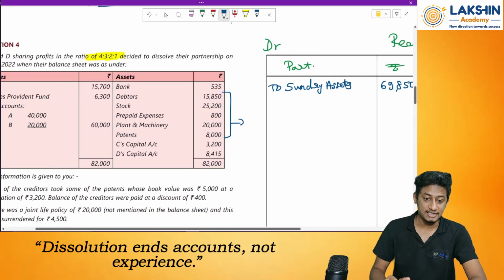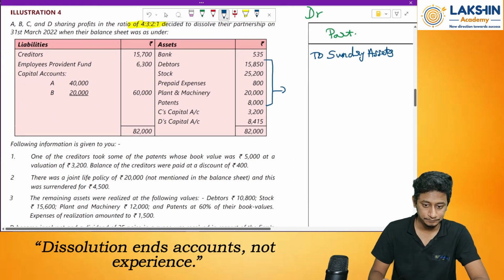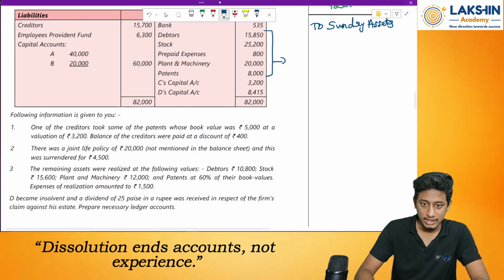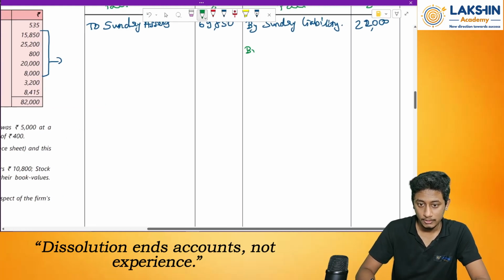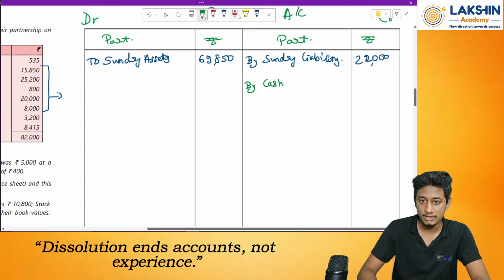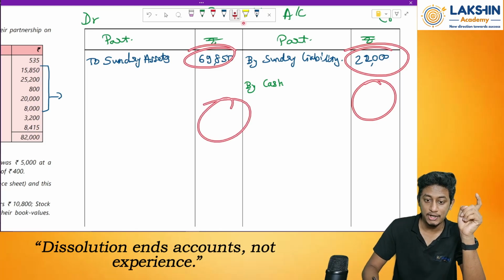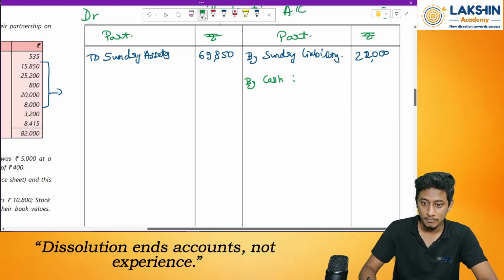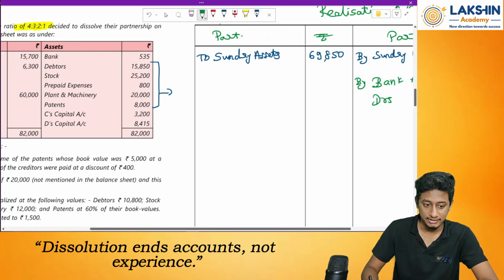Now next, what to do? Next, realizations. How much is realized at what rate? Let's start with debtors at 10,800. So what I will do is, by cash account. Again, remember, assets here, realizations here, liabilities here, payoff here. So to cash account or bank account. In this case, we have bank, right? So let's prepare the bank account only. To bank account, first of all, debtors. Then what else?